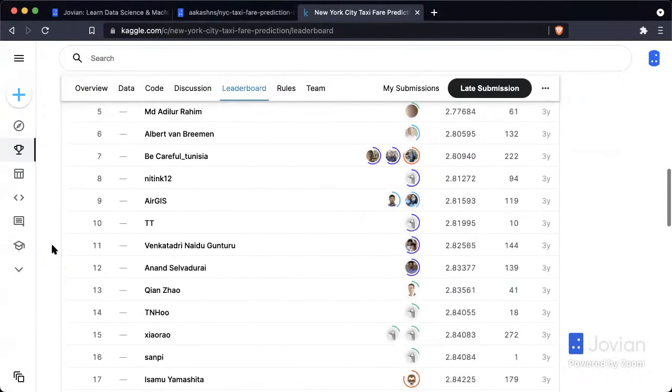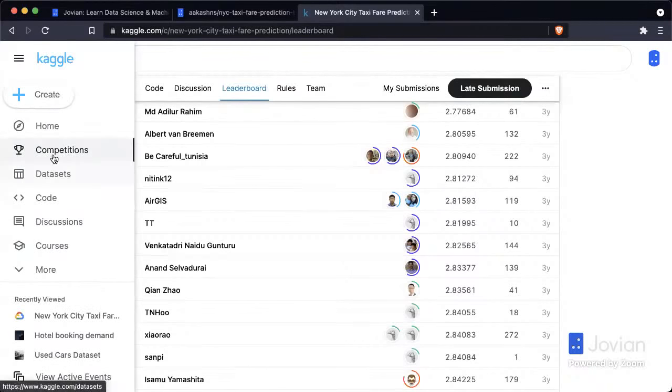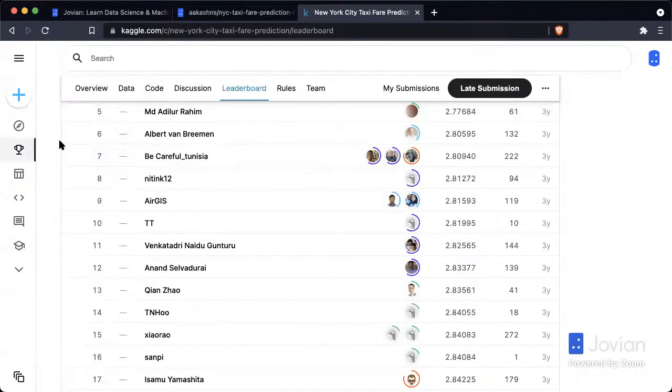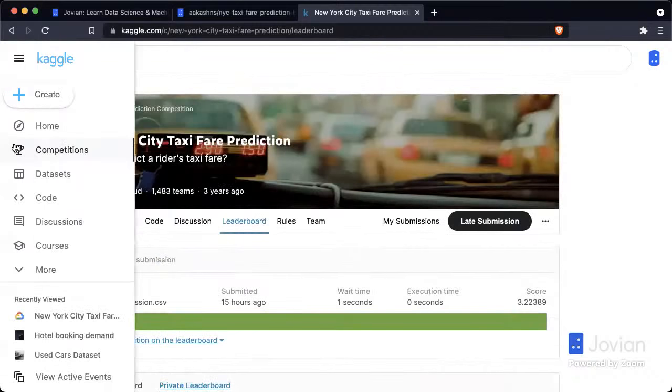So in this competition, for example, there were over 1,400 teams that landed on the leaderboard, and getting to anywhere in the top 30 to 40% on a Kaggle competition, even one that has ended already, is a sign that you're probably building really good machine learning models. So that's one place on Kaggle where you can find data sets for machine learning. And you have at least 100 options here to choose from. So if you're building your first or second project, I would just go here.